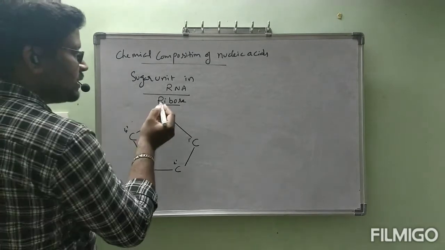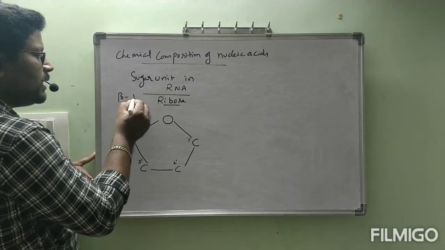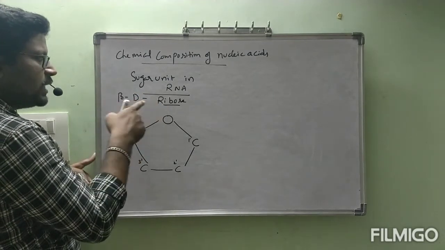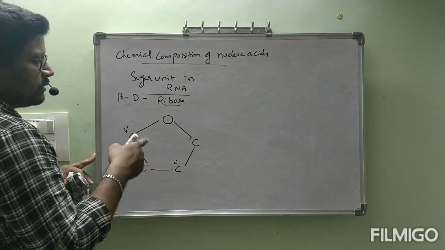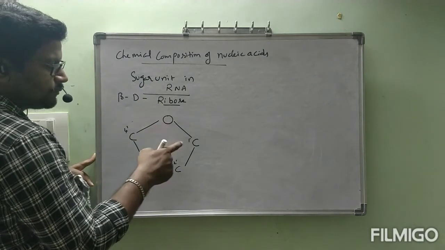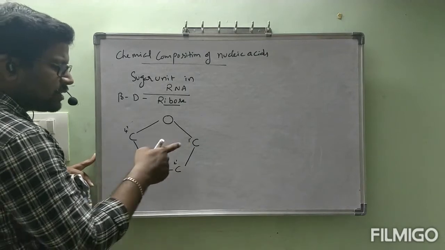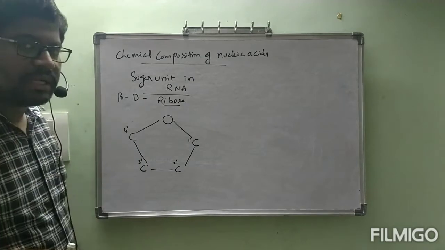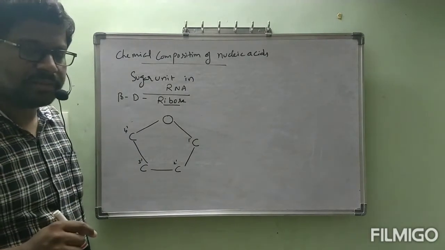This ribose is not simply ribose, it is beta capital D ribose. Beta form of ribose, capital D, resembles D glyceraldehyde. Now oxygen, 1 dash carbon, 2 dash, 3 dash, 4 dash. Why are we representing with 1 dash, 2 dash, 3 dash, 4 dash? In heterocyclic compound bases, there also we have to give numbering for carbon atoms.